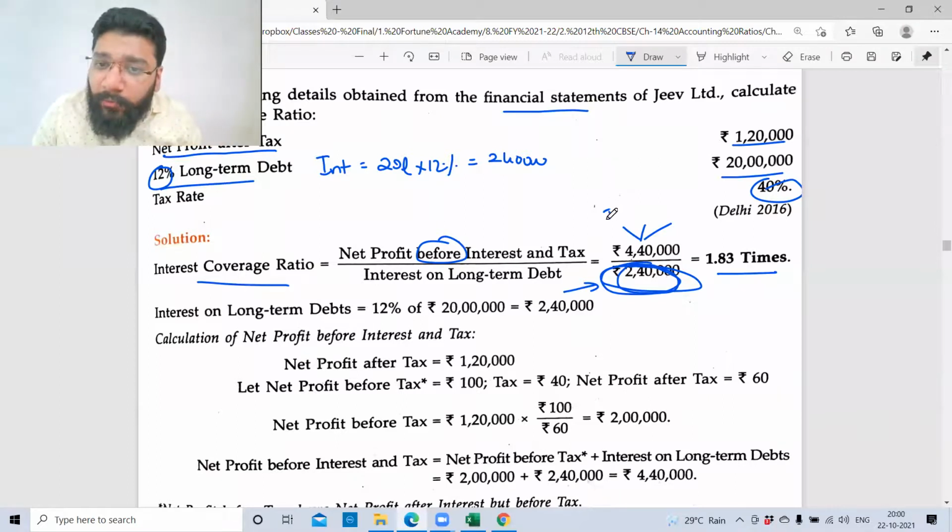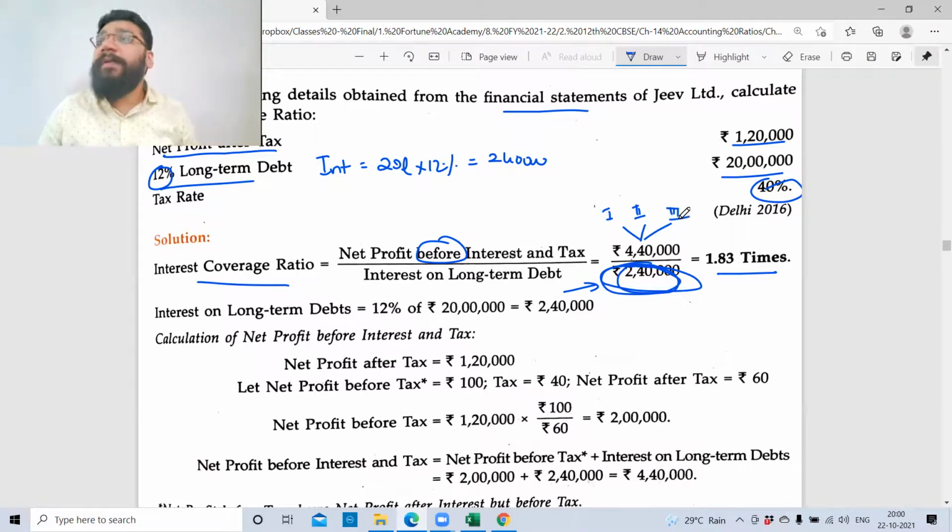The first amount will go to the debenture holder as interest. Then second, you will pay to the government as tax. Then finally, to the shareholders, it goes as dividend. And if you don't pay the entire money as dividend, the fourth portion will be surplus, so you will carry forward in your balance sheet, notes to accounts.